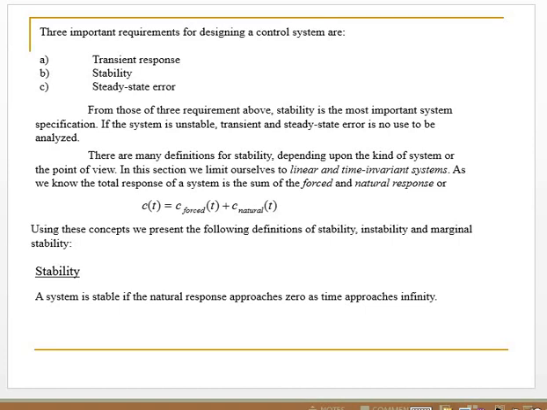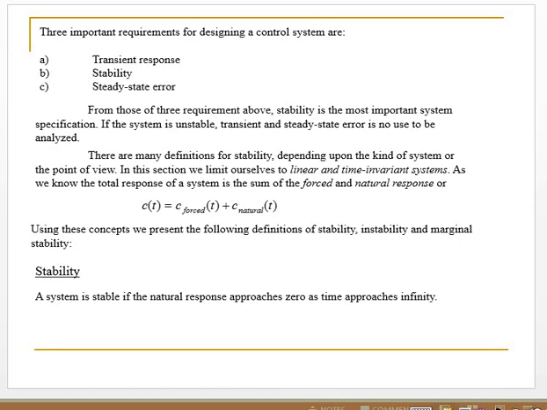There are many definitions of stability depending upon the kind of system or the point of view. In this section, we limit ourselves to linear and time invariant systems. I think you have known about it; in chapter 1, we studied what a linear and time invariant system is.